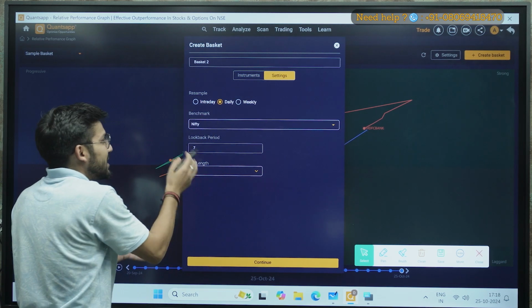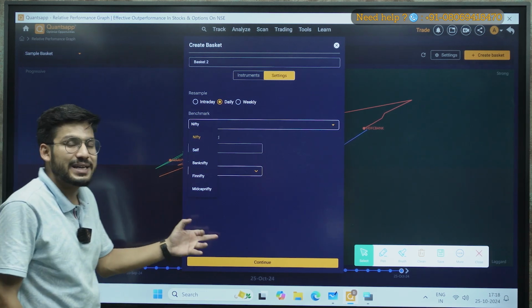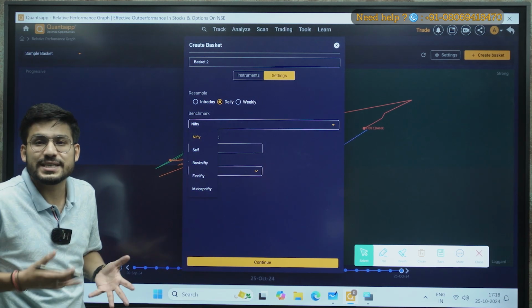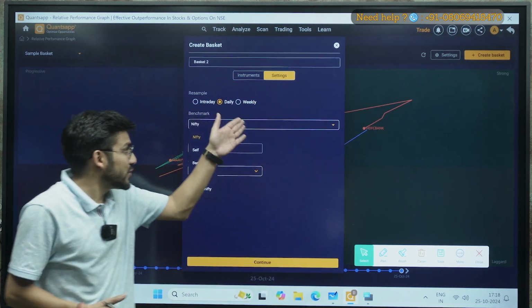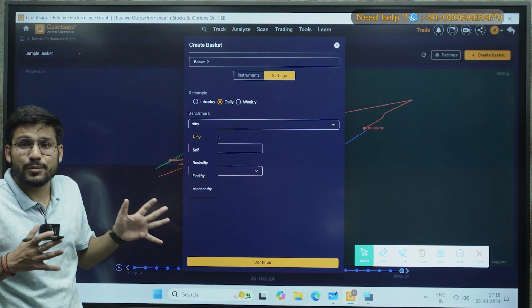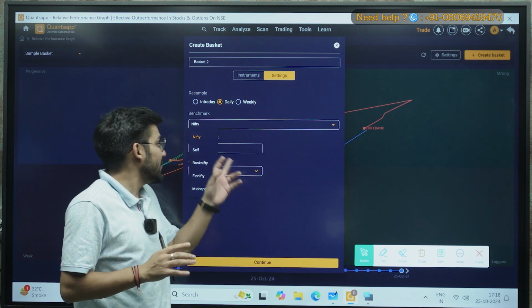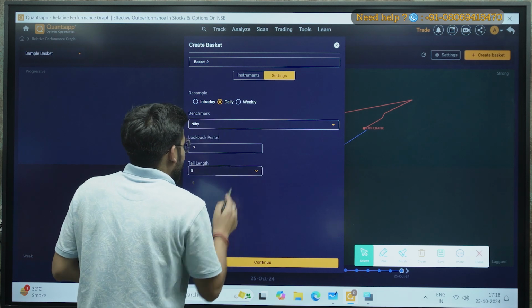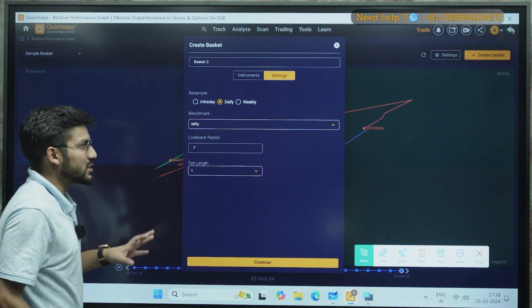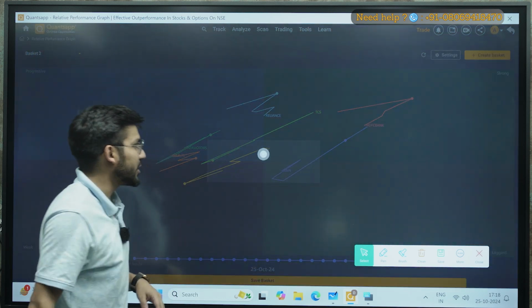The benchmark is Nifty. I can select Bank Nifty as my benchmark as well, Fin Nifty, Mid Cap Nifty, or my own watch list if I have one. I can also check, out of these three stocks that I have selected in my watch list, how one individual stock is performing. For that, I will select my watch list. Then for tail length, I will take one, because I want the track of the last one day only. Okay, and then continue.